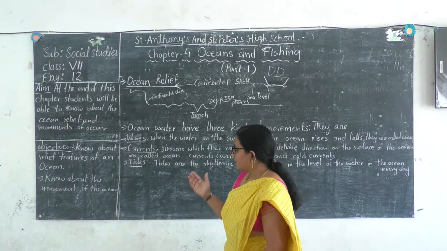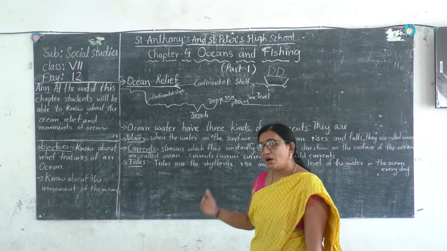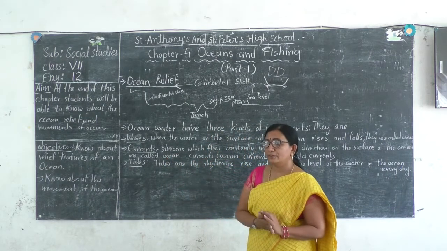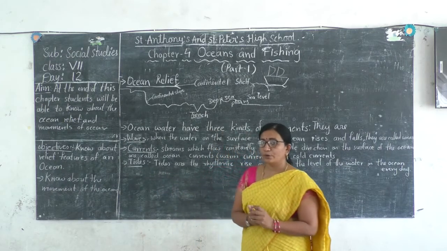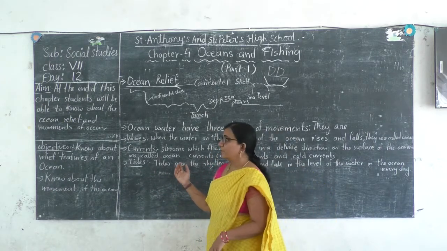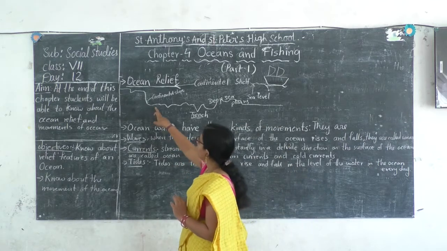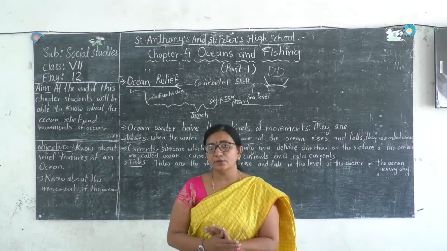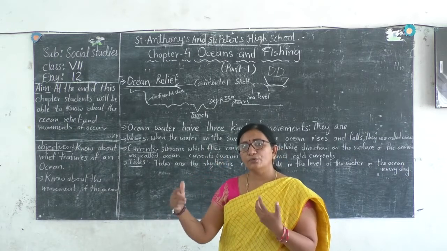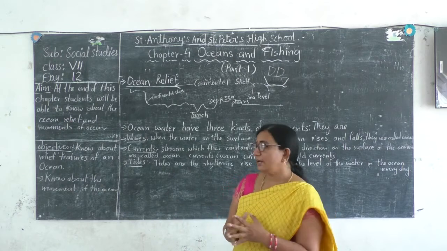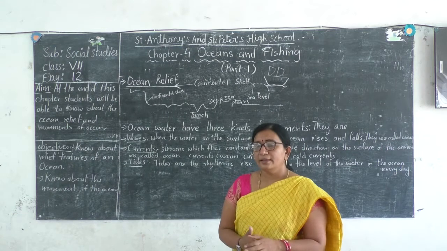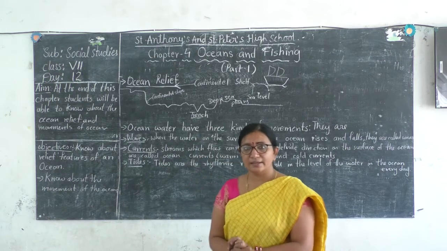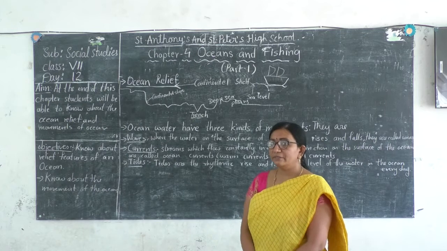Before that, I think you have understood about the different currents and how the lives of people depend upon them, how these currents are useful for fishing, how the tides are important, what kinds of waves there are, how land relief is useful for going fishing, how far into the sea they can go, which kind of net they have to use, how they depend upon sea water for making salt, and how they sell dry fishes, leading different kinds of lives completely dependent upon the oceans. We will cover this in the next class.